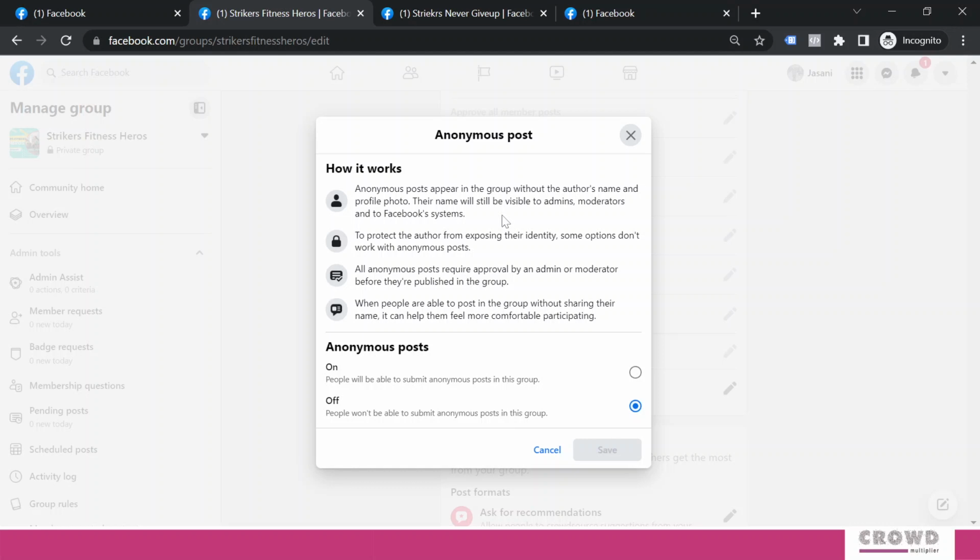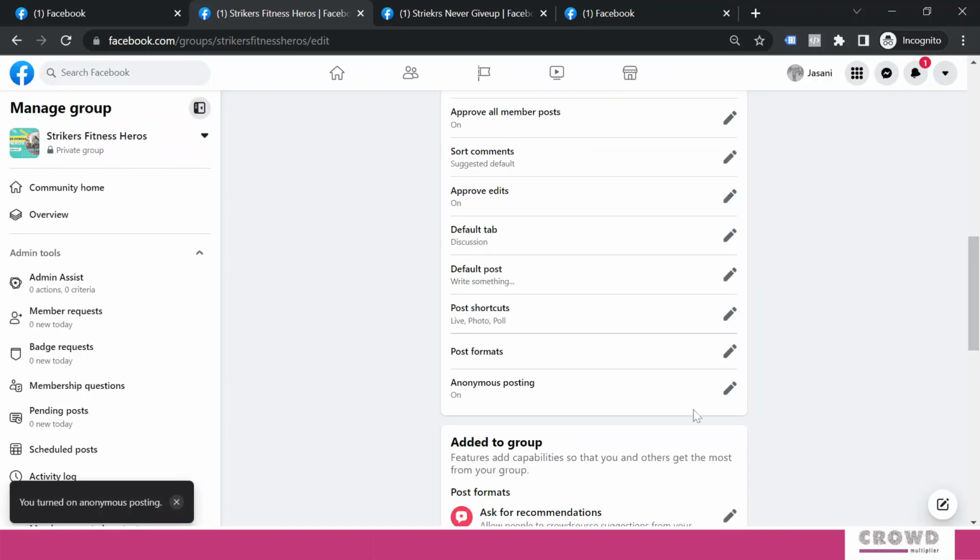By and large, what will happen is, let's say there are 100 members in your group, and whosoever is publishing would be visible, like, okay, ABC has published this content, and you can mouse over on the name and then you can preview their profile. But when you turn on this anonymous post, then if someone selects this particular option while posting, then their identity will not be revealed. This can be a good option. So let's turn it on and click save.